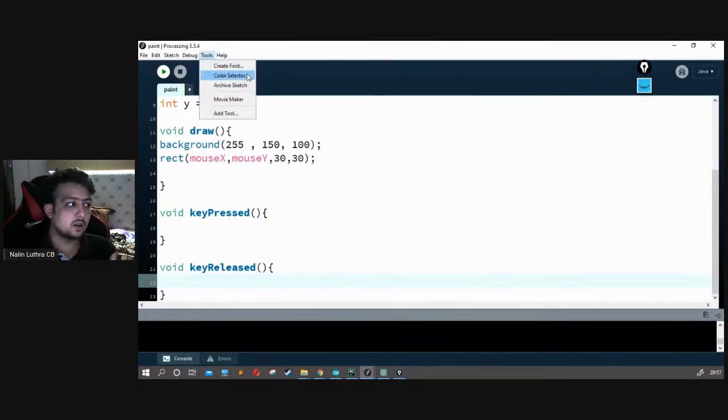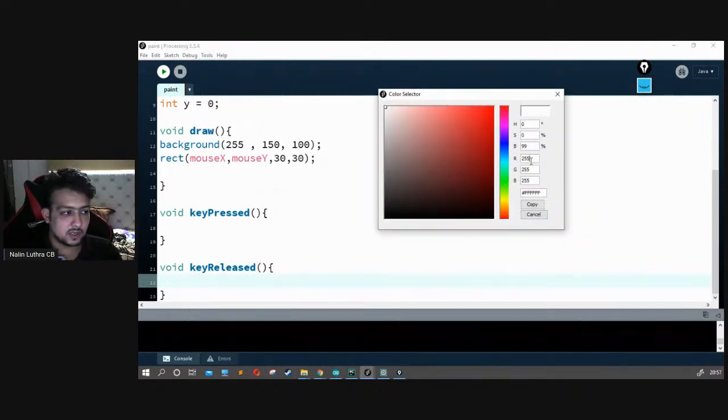If you want to see all the different colors, I can just show it to you right now. Using this color selector, you can have all the RGB you want. Let's say we want something like this. So you have your own R, G, and B. Just copy this RGB and we can move forward with that.